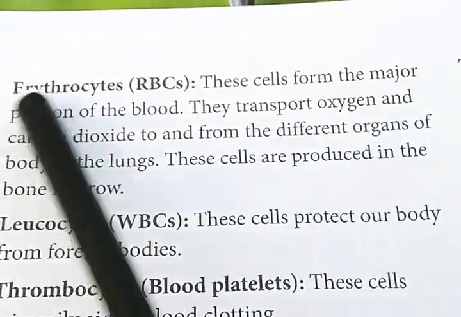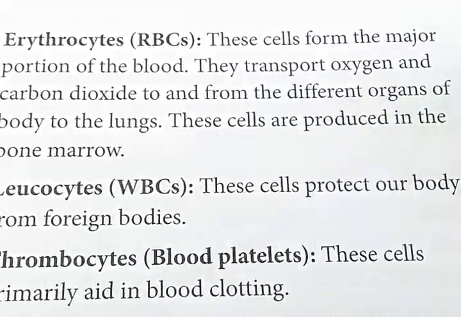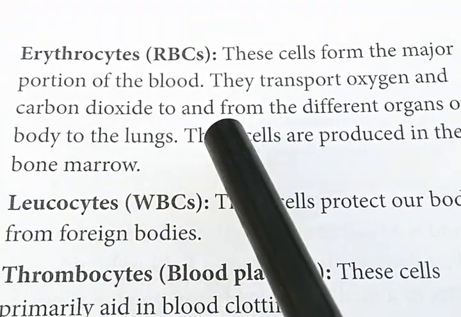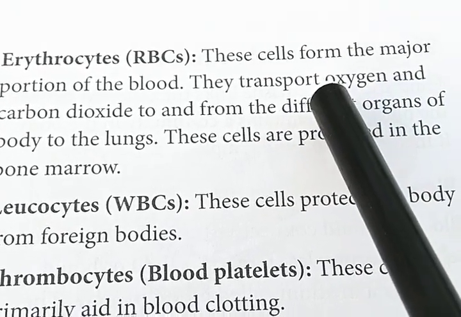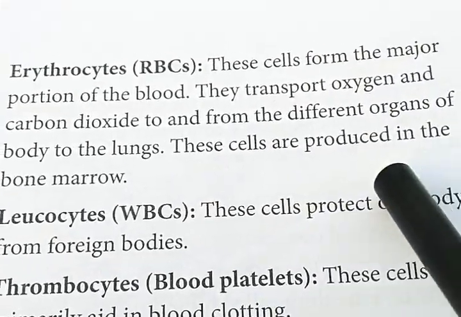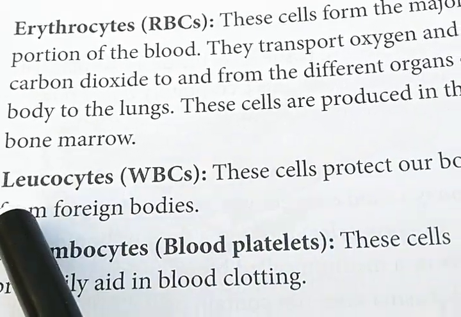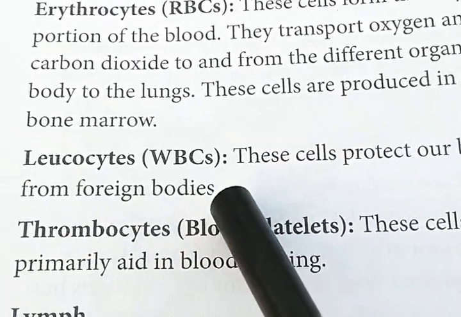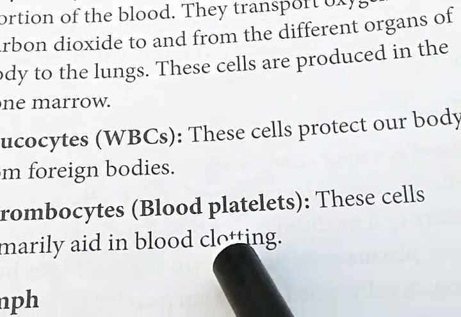What is the main function of erythrocytes? RBCs carry oxygen and carbon dioxide to and from the different organs of the body to the lungs, and they also help provide food and carry away different types of waste. Leukocytes act as fighters and protect our body from foreign microbes. Thrombocytes help to clot the blood.